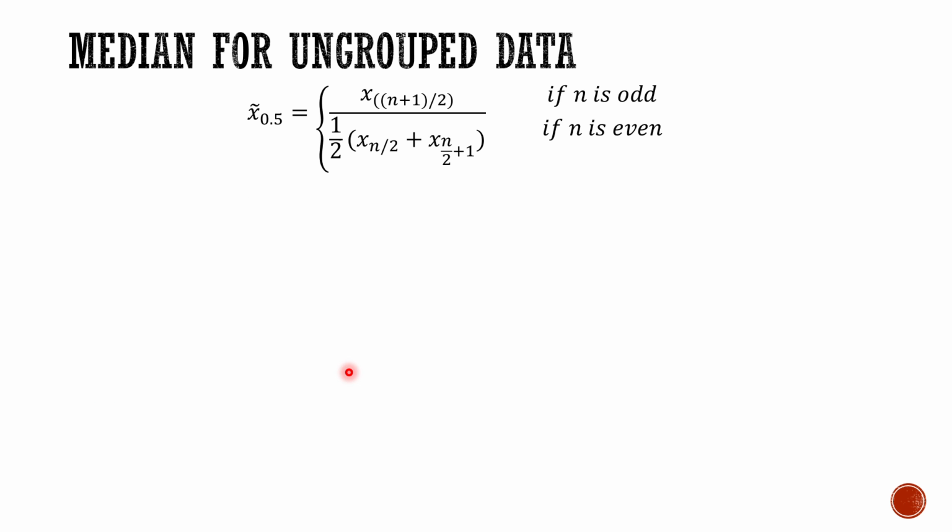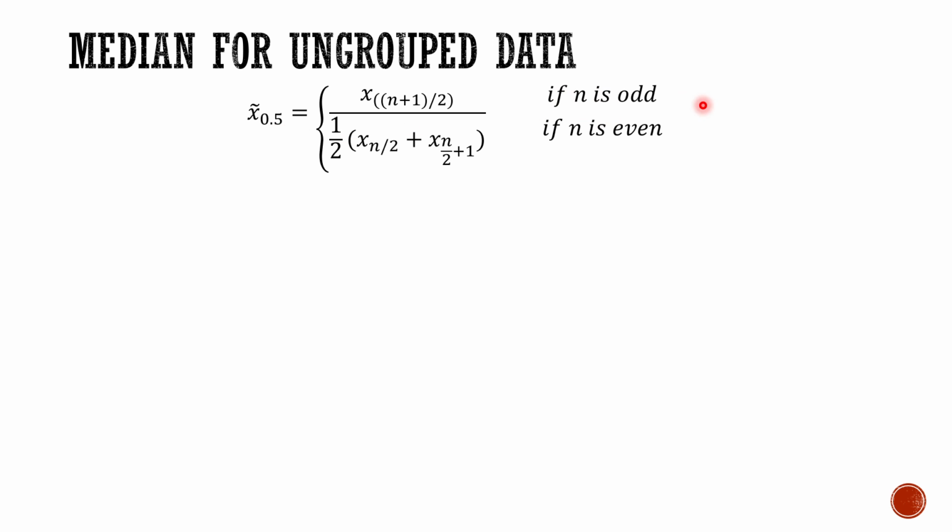Now for ungrouped data, we'll have some examples. This is the formula which you can use here. X, we are denoting this by median. And I'm using 0.5 here because it is the term that will divide the whole data into two equal parts, so 50% would lie on the left side and 50% on the right side.